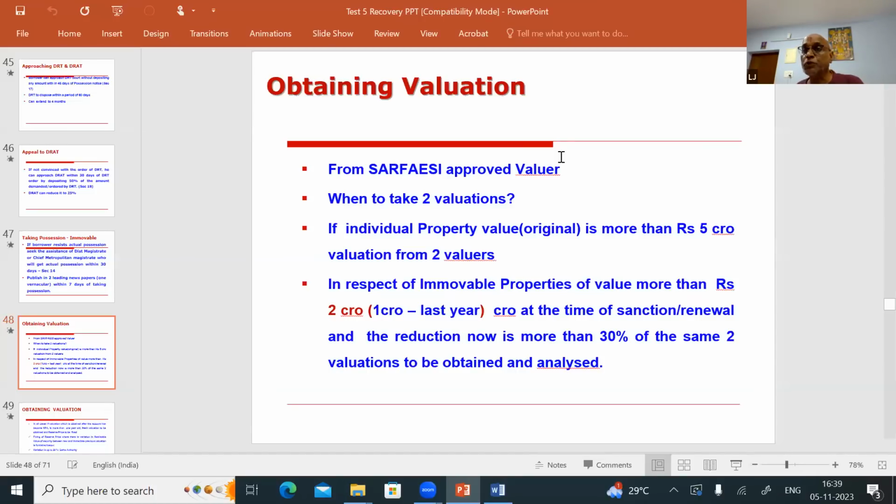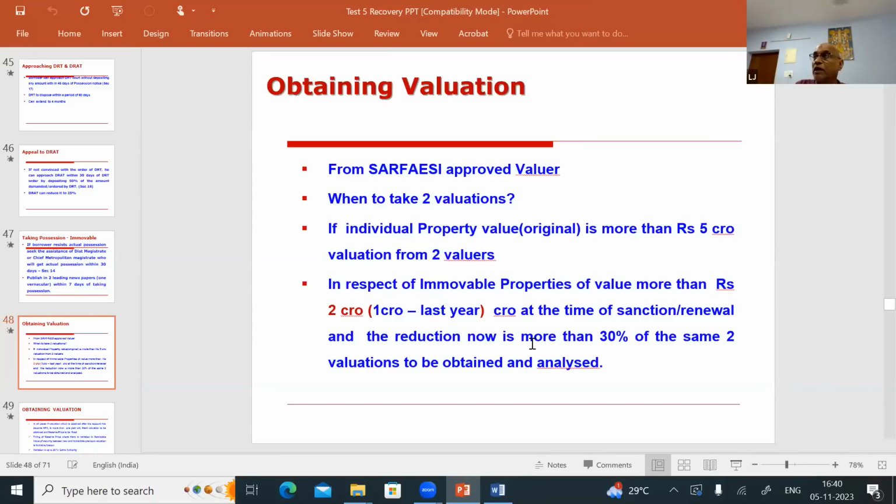Here, in respect of another case also, you will take 2 valuations. In respect of immovable properties of value more than 2 crores, that is, last year it was 1 crore, sir. The last year circular it was 1 crore. In respect of immovable properties of value more than 2 crores at the time of sanction or renewal.